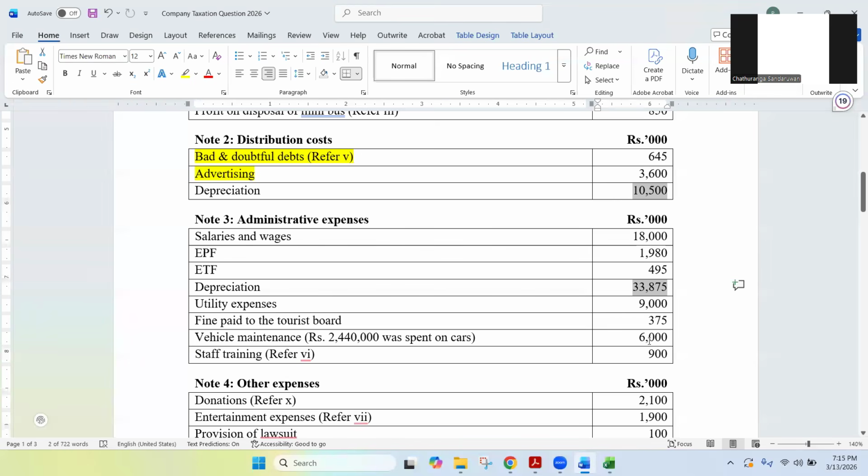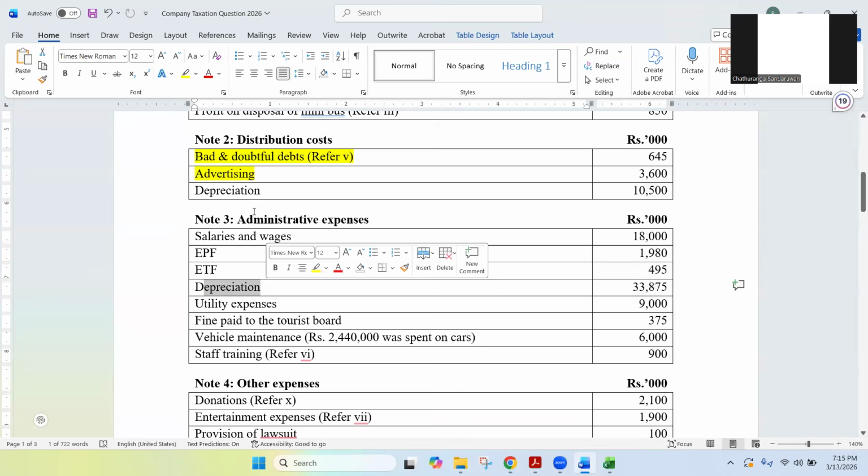Actually, remember, when you are calculating the total accounting depreciation to be added back, if you just add this 10,500 and 33,875, that is wrong. Because this depreciation is for distribution related aspects, and this depreciation is for admin related PPE items.